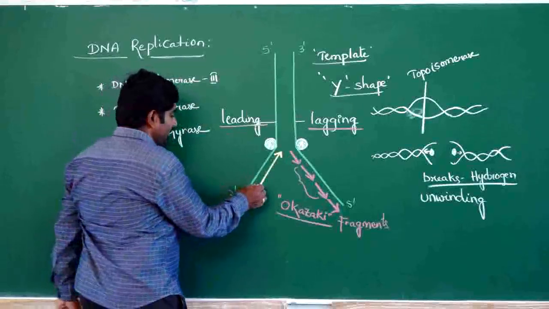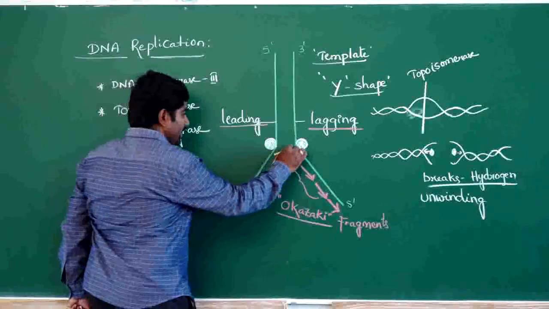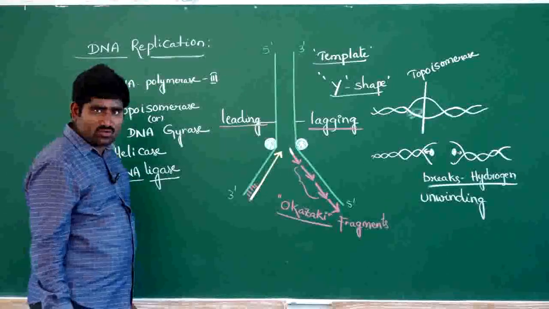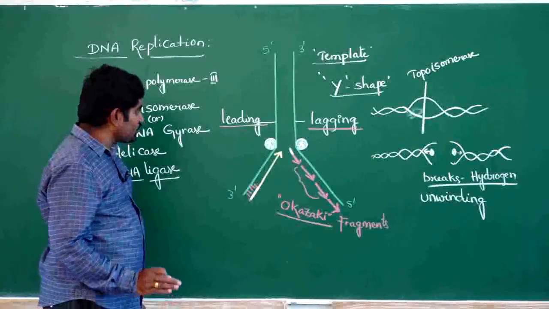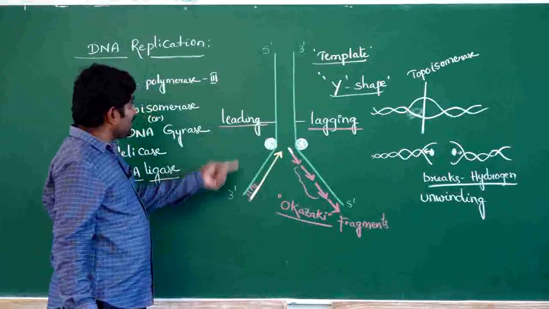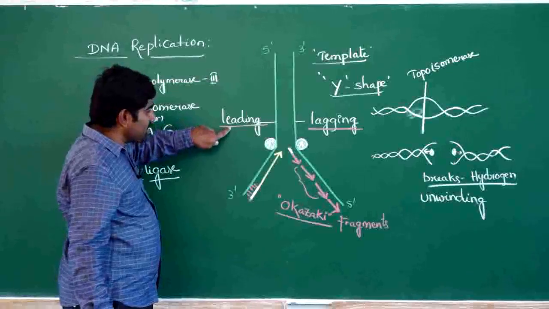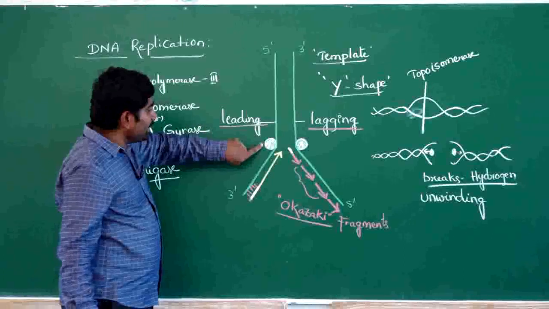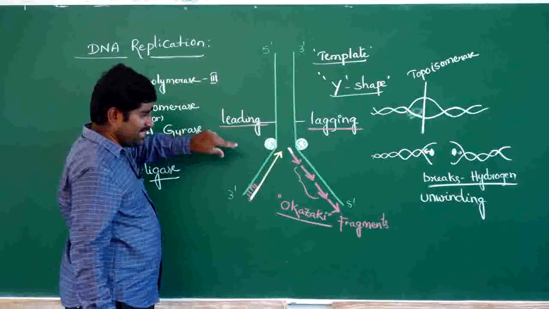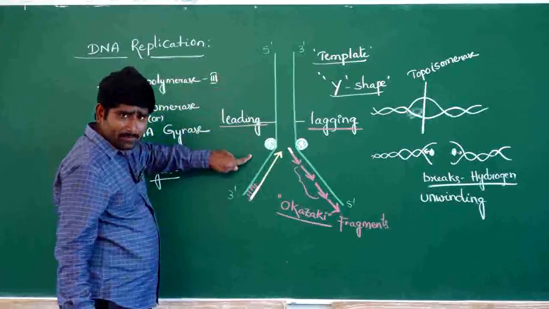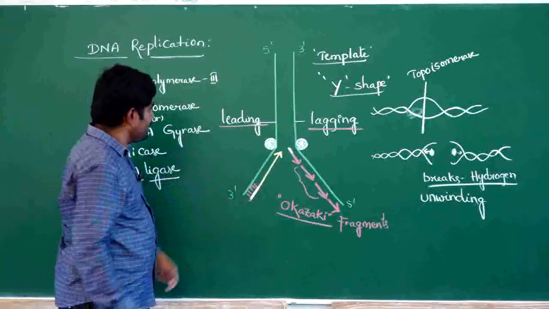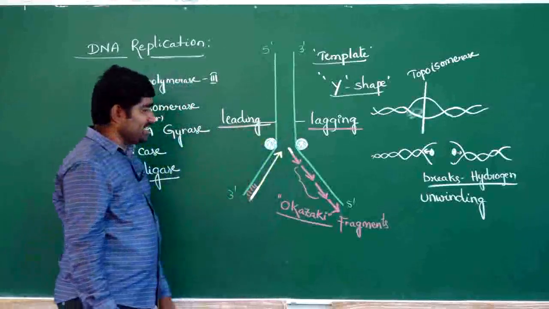RNA primer attaches at 3' only, because replication takes place only in the 5' to 3' direction always. These RNA primers are attached in this place, and on the 3' to 5' strand, replication takes place continuously due to the strong DNA polymerase here. So on the 3' to 5' strand, DNA replication takes place continuously, and this strand is called the leading strand.